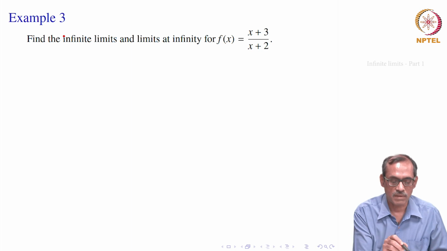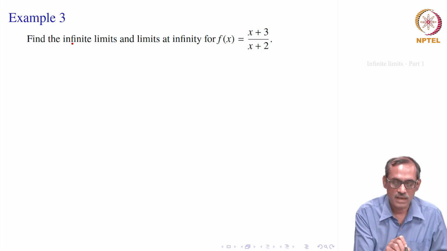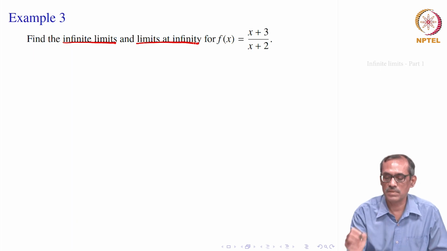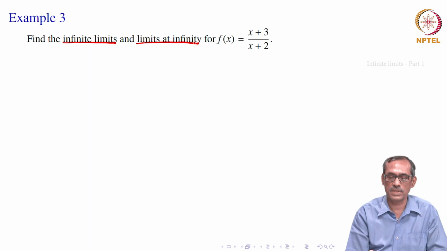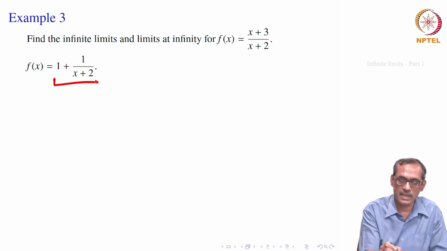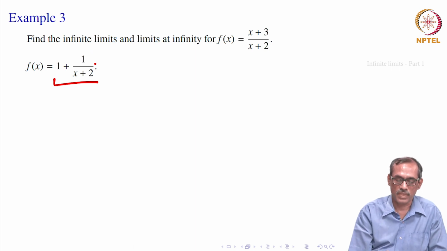Here in this example, we will find the infinite limits, that is when the limit becomes infinite, and limits at infinity of this function f(x). So, all the 4 things are there: when limits become infinite, and when limit at infinity. The function is given as f(x) = (x + 3)/(x + 2). It will be convenient to rewrite it this way. It is correct, x + 2 + 1 is x + 3 on the numerator. So, f(x) is 1 + 1/(x + 2).